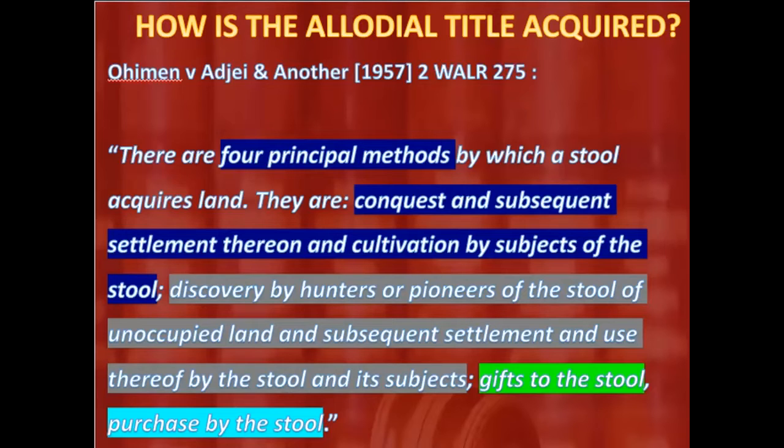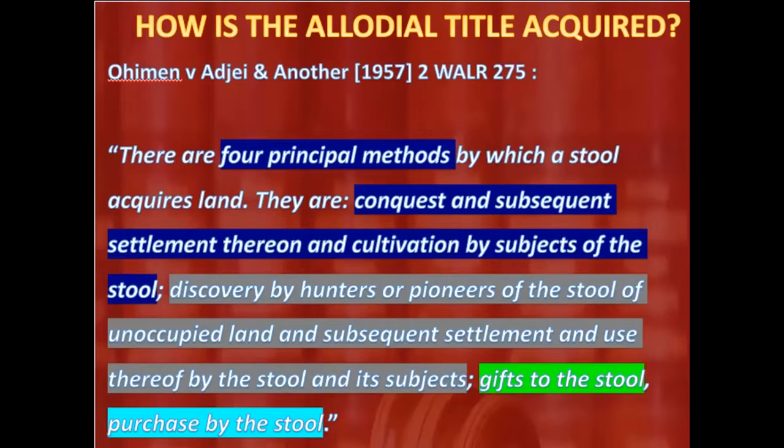Acquired. So the Land Act pops up in Ohimi and Eje and adds compulsory acquisition and adds agreements. Because in Ohimi and Eje, we have only conquest, discovery, gifts, and purchase. But in the Land Act, we have all those 4, and we also have agreements, and we have compulsory acquisition. So in the Land Act, we are given 6 ways in which the allodial title may be acquired.